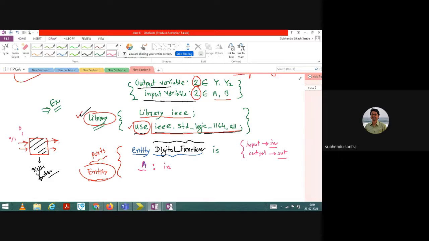For that you can write like this, you can follow what I am writing. So in standard logic, you write standard underscore logic.